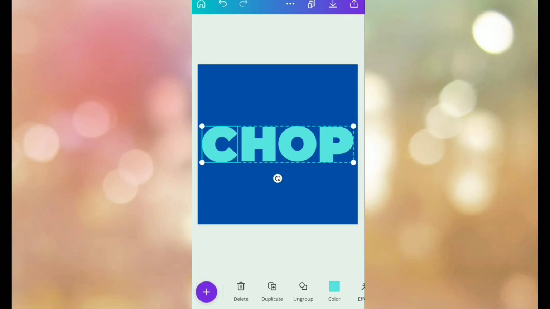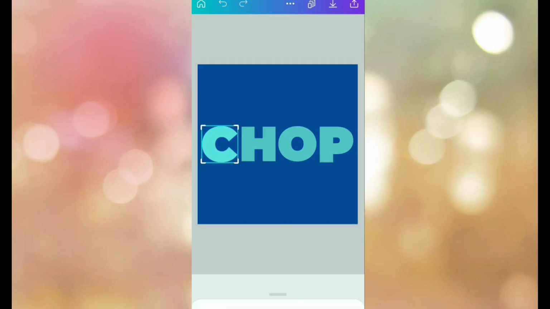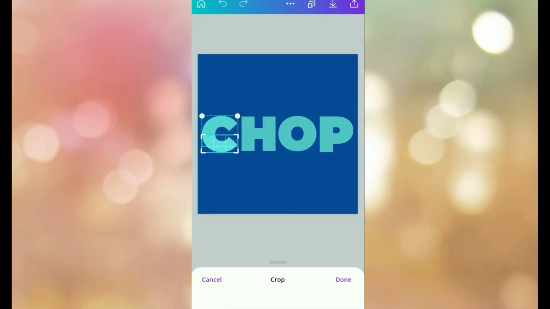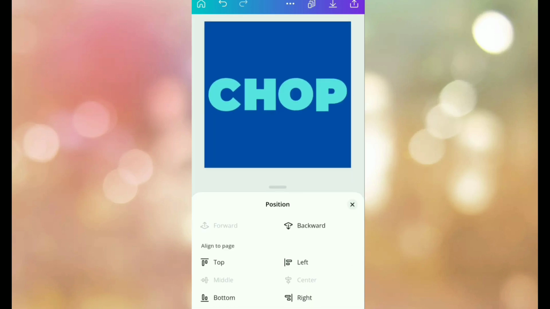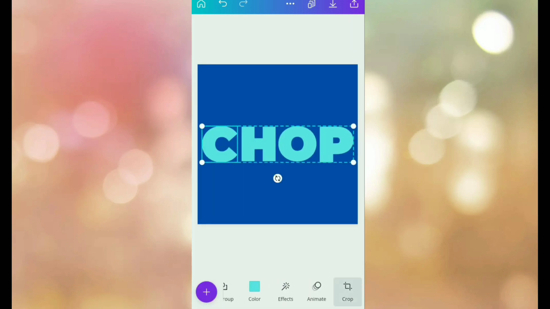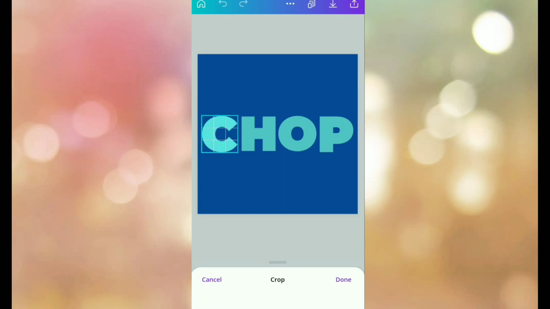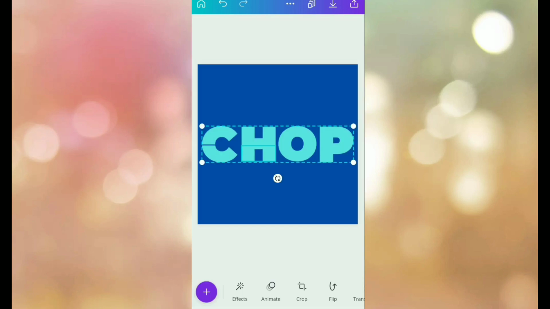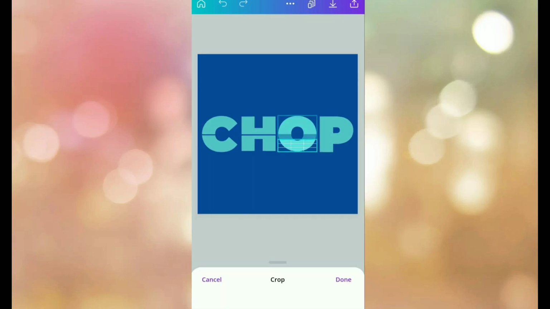Now I have changed the background color to blue and the text color to light blue. After changing it, I'm going to duplicate that text and start cropping the text in the lower halves and the upper halves so that it will create a small difference, just like a slit between those two, so that we are able to create the chop effect in future. Process is going on. We are halfway there.